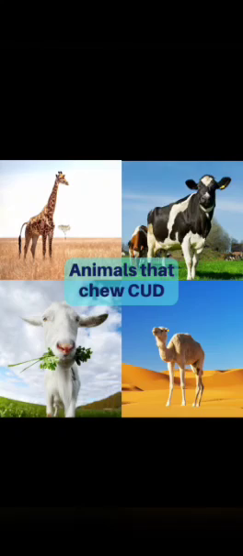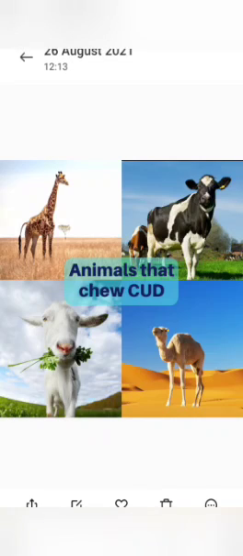Some animals like cow, goat, giraffe and camel eat plants using their front teeth. They first swallow the food without chewing it, and after some time they bring their food back to the mouth and then they chew it for hours. This is known as chewing the cud.